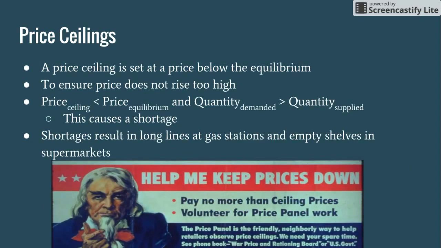The other type, price ceilings, are when prices are set below the equilibrium price. This is to make sure that prices don't rise too high. But this also causes a different kind of problem, where the quantity demanded is greater than the quantity supplied, so it causes a shortage. Shortages result in long lines at gas stations or empty shelves in supermarkets.